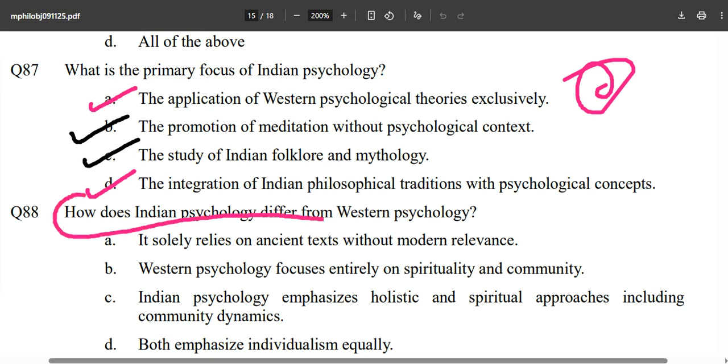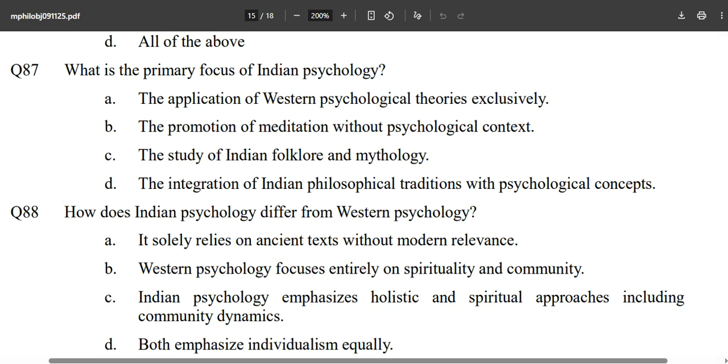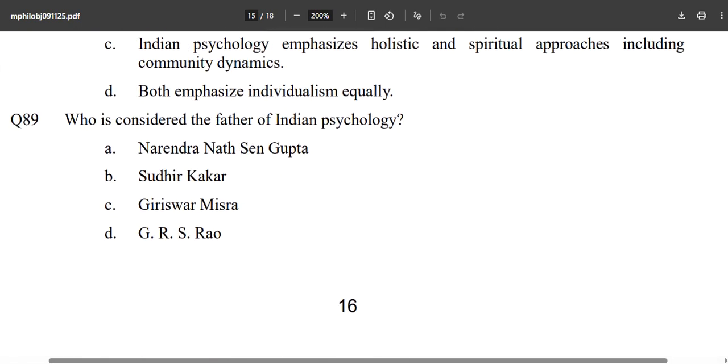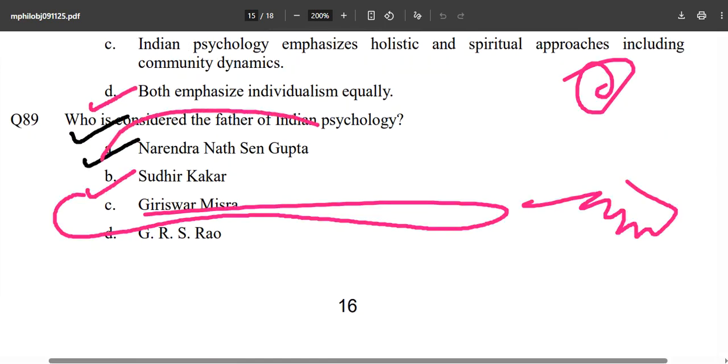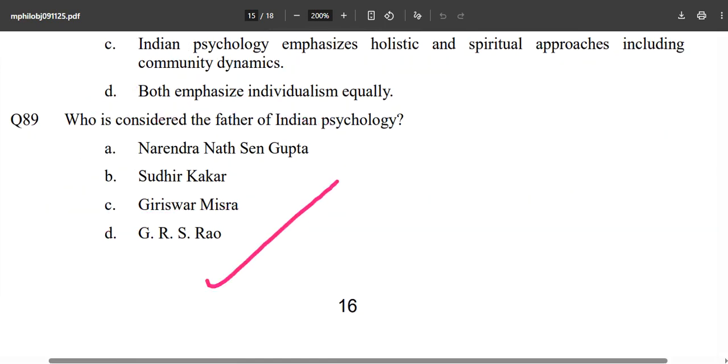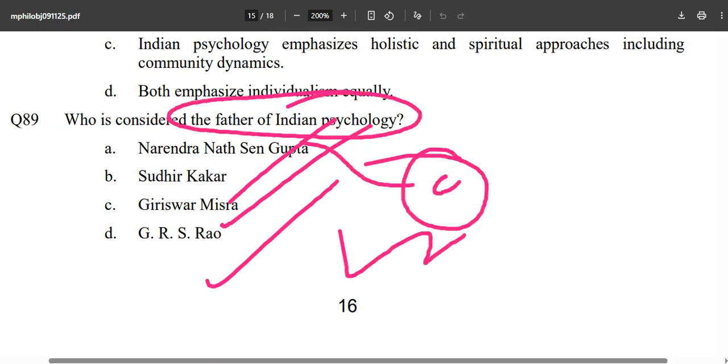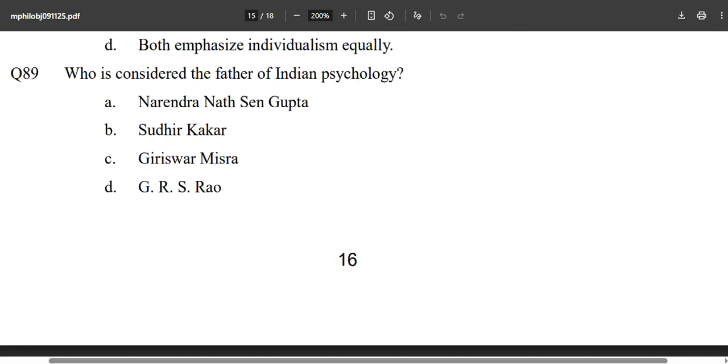How does Indian psychology differ from Western psychology? This is one of the newest PYQs of your UGC NET as well. So now we have two questions from UGC NET psychology. Who is considered the father of Indian psychology? How many times have we done this question? It is directly coming from the C book and the notes shared on the Telegram group.